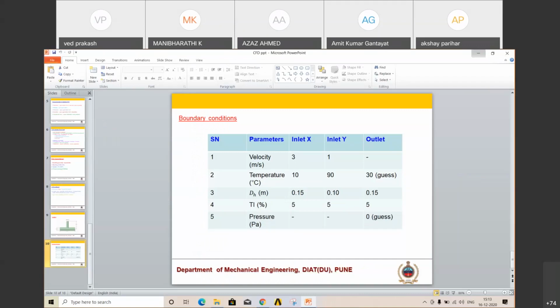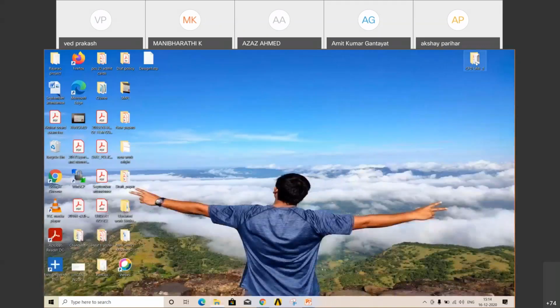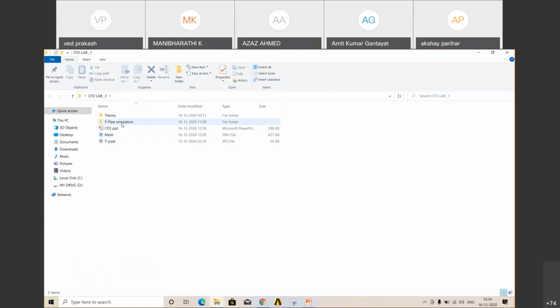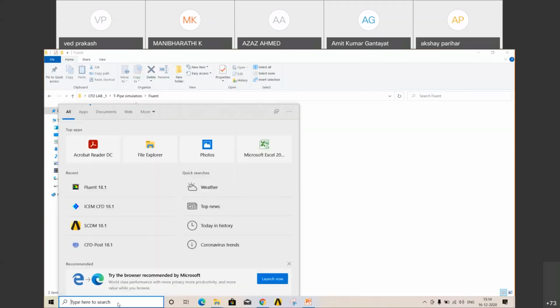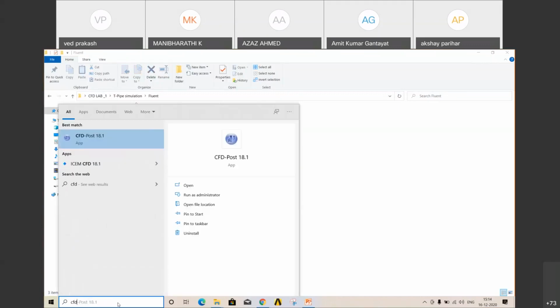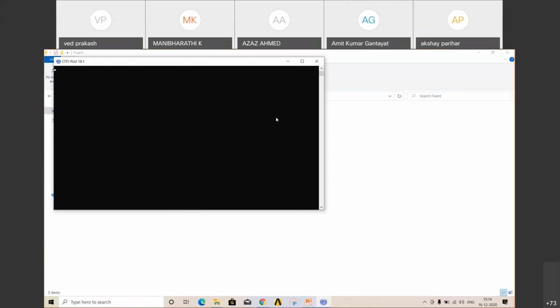Okay. I'll show you those files which I have already saved in the simulation Fluent folder. So you'll get these two files, one case file, one data file. So this data file can be used in CFD Post for other plotting and report creation. Click on CFD Post.